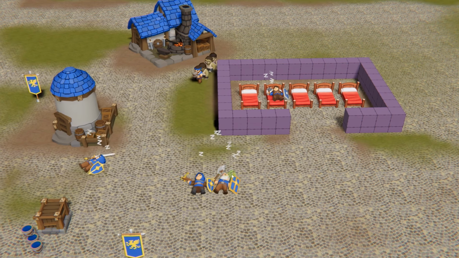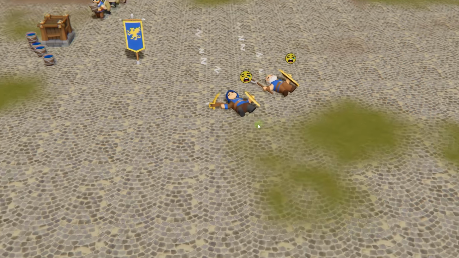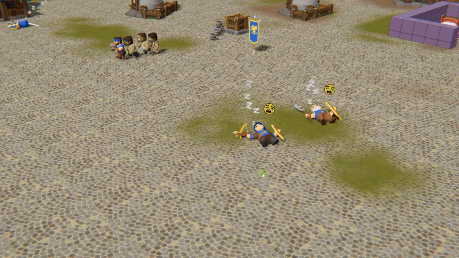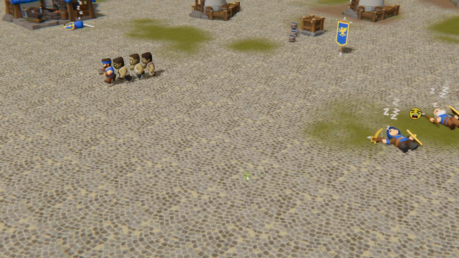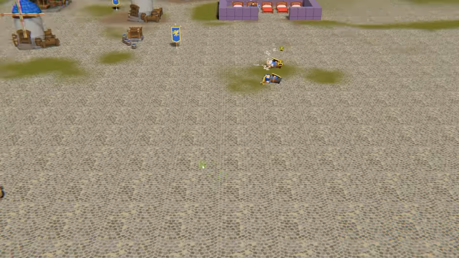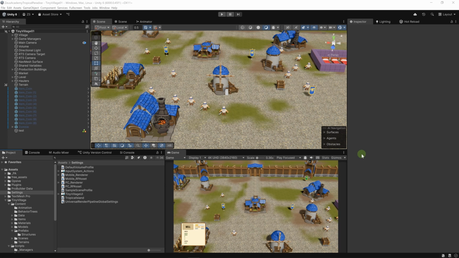This is actually a separate branch of the project where I'm experimenting with zombies and combat behaviors. Villagers that are sleeping will escape from zombies even when they're lying on the floor, which is a little bit ridiculous. We have to handle exiting the sleeping branch properly, and the best way to do this is to create a custom decorator in Behavior Designer Pro.